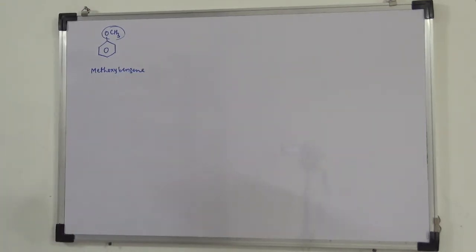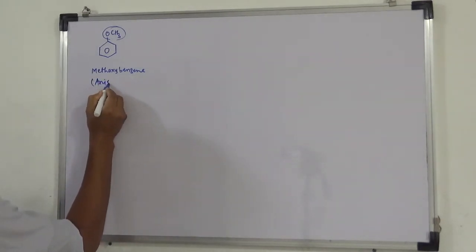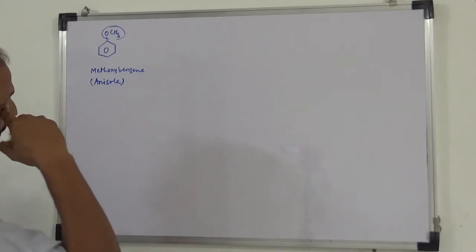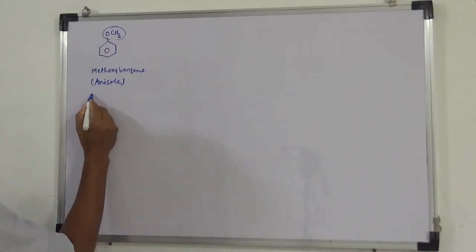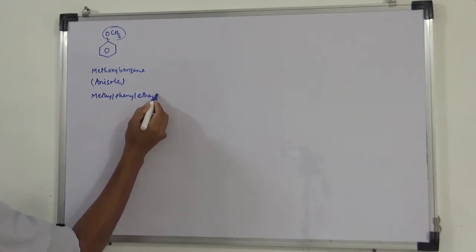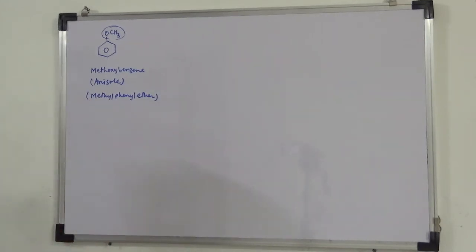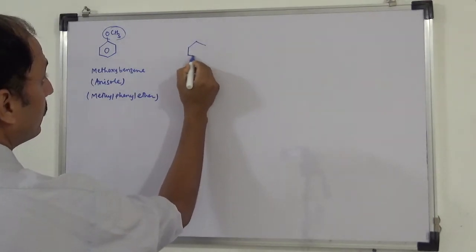Okay. This is also called anisole. Trivial name. This is also called methyl phenyl ether. Okay.